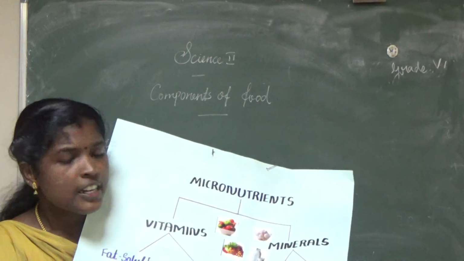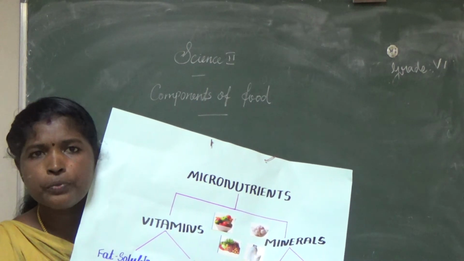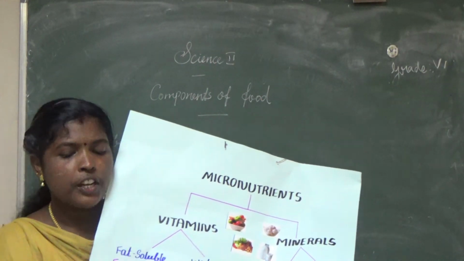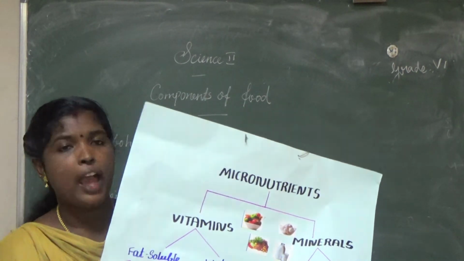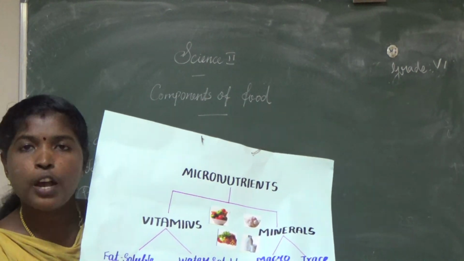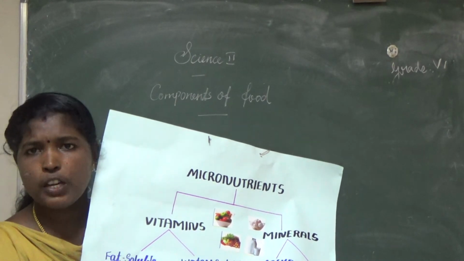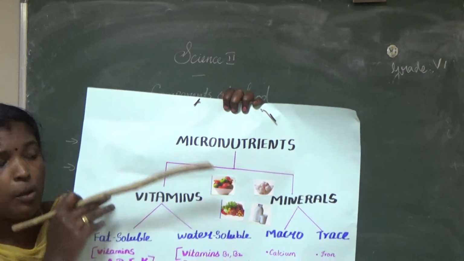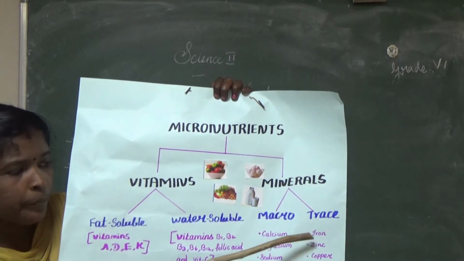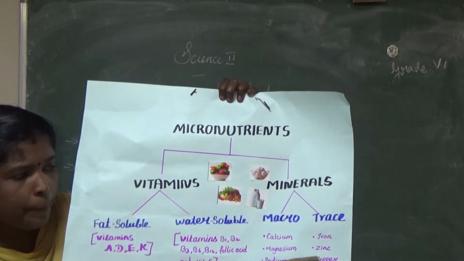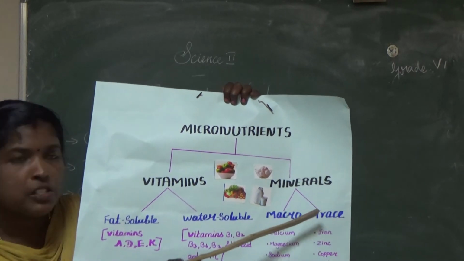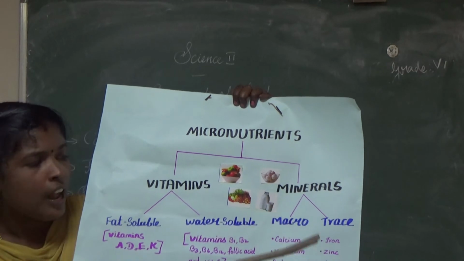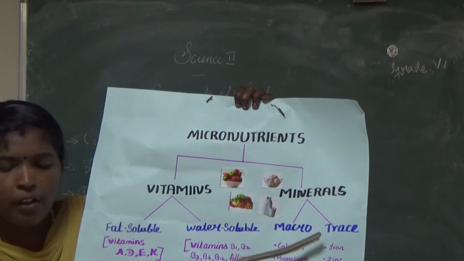Then next, trace minerals. These are needed by our body in very small amount. Compared to macro minerals, a small amount of trace minerals is enough in our body. What are the examples of trace minerals? Iron, zinc, copper, iodine. These are the examples of trace minerals.